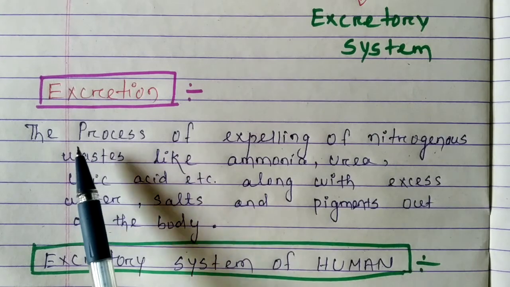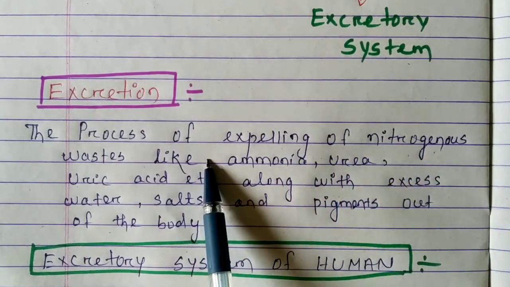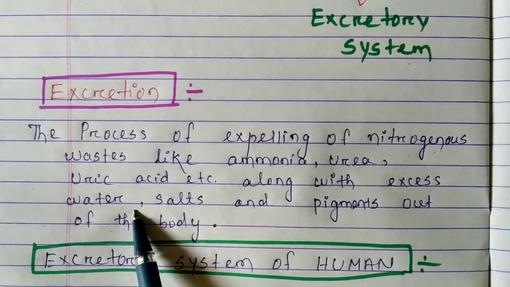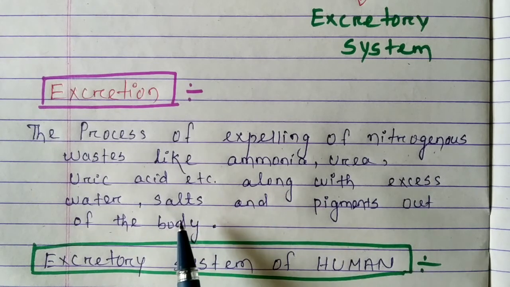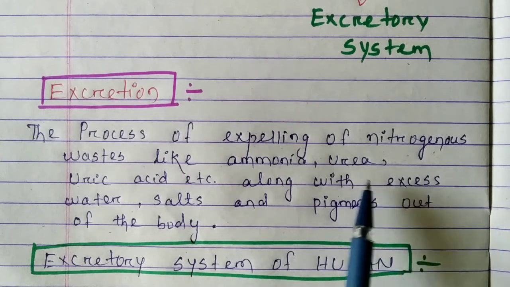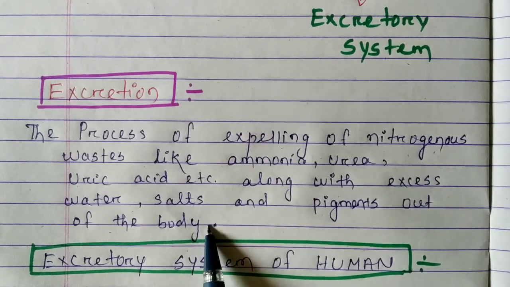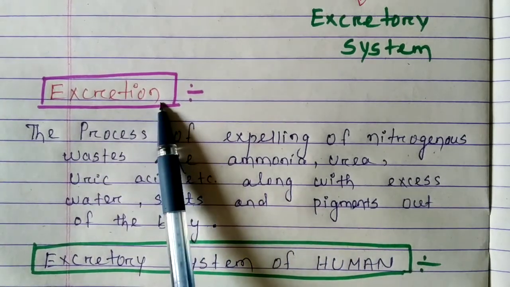Excretion is the process of expelling nitrogenous waste like ammonia, urea, uric acid along with excess water. Excess water needs to be removed from our body because it can dilute our body fluid. With excess water, some salts and some pigments are also removed from our body, and that process is known as excretion.